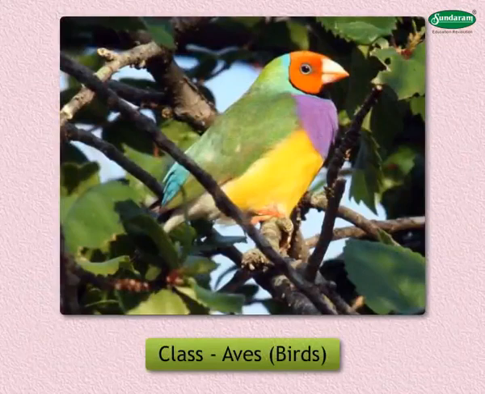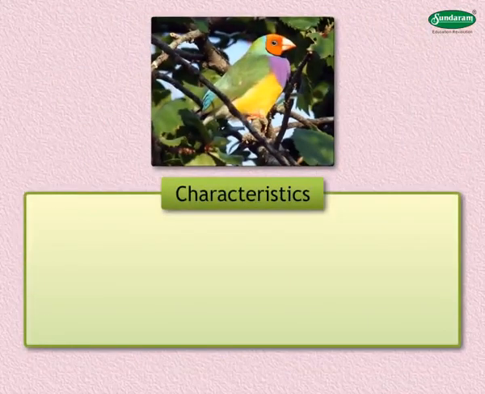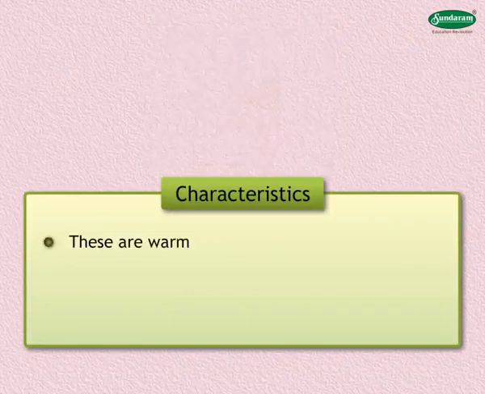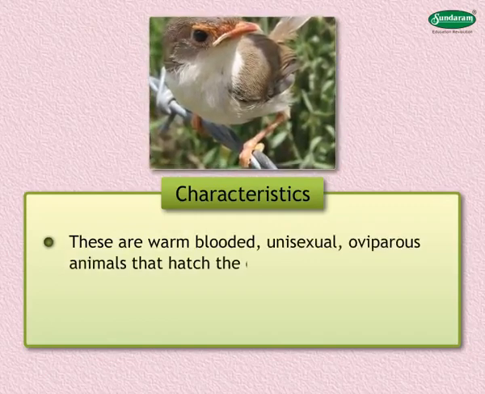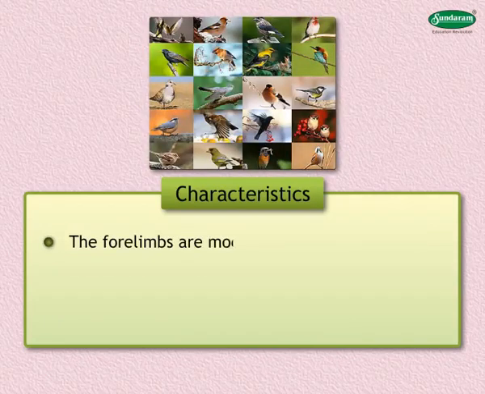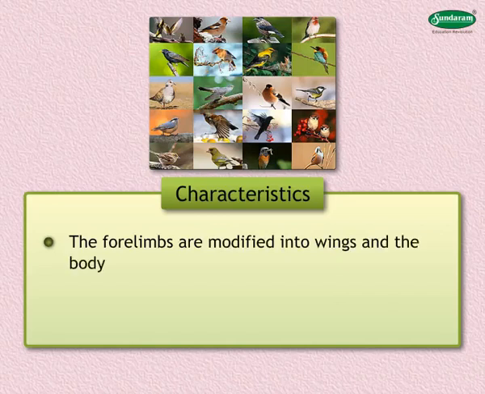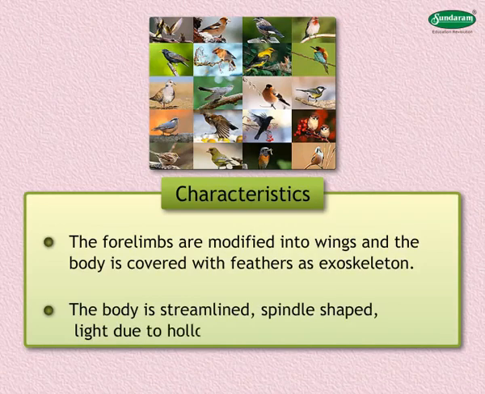Class Aves or birds. Following are the characteristics of animals belonging to class Aves. These are warm-blooded, unisexual, oviparous animals that hatch the eggs. They are well adapted to aerial life. The forelimbs are modified into wings and the body is covered with feathers as exoskeleton. The body is streamlined, spindle-shaped, light due to hollow bones.